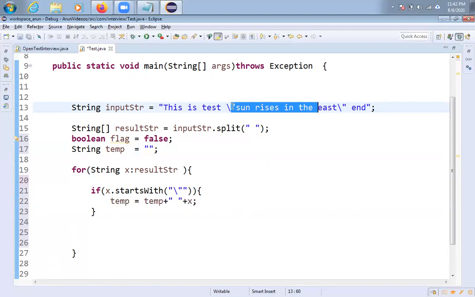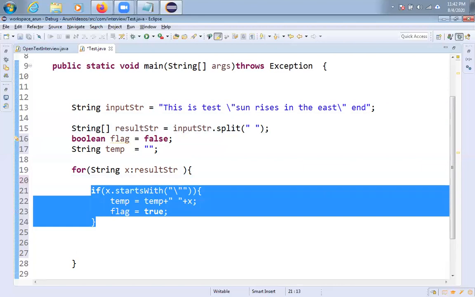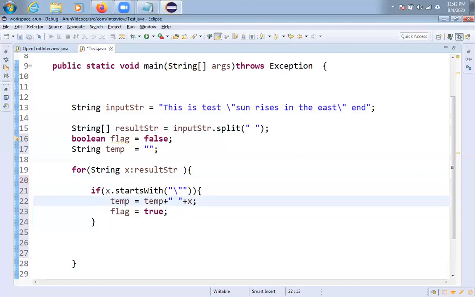I have to concatenate the remaining words, the remaining strings, into temp only. So that's why I am making this flag true. I hope you understand. Okay. The next time, I am checking the flag. What is the meaning of flag, friends?